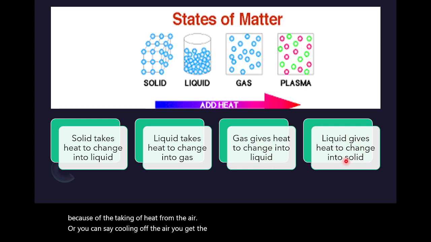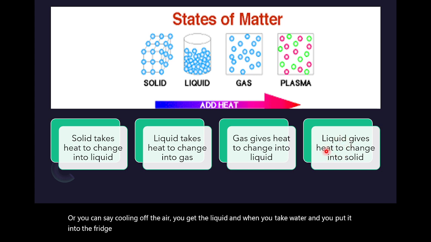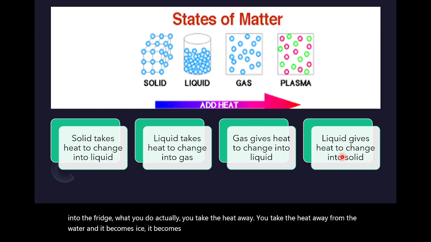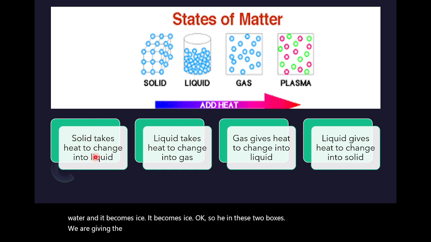And when you take water and you put it into the fridge, what you do actually is take the heat away. You take the heat away from the water and it becomes ice. It becomes ice.